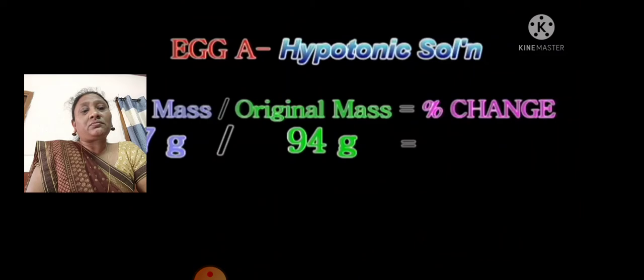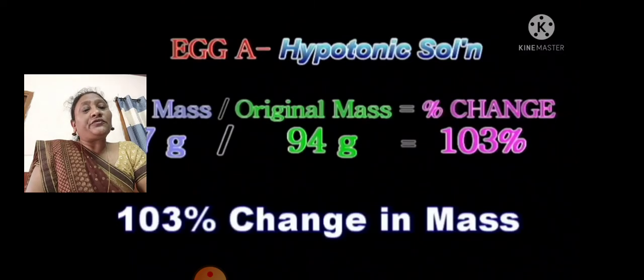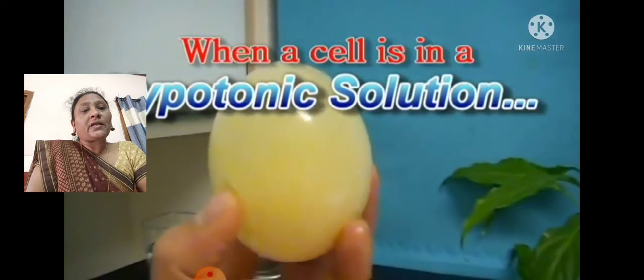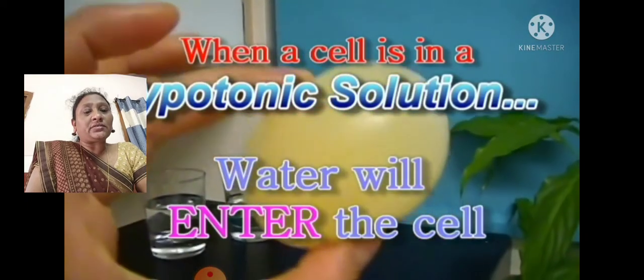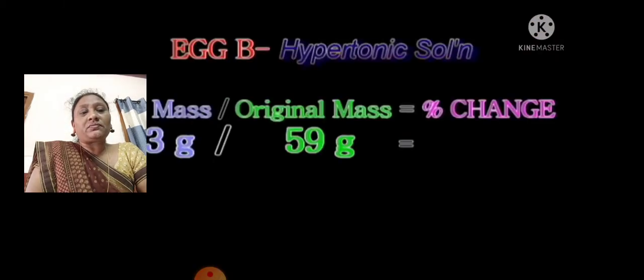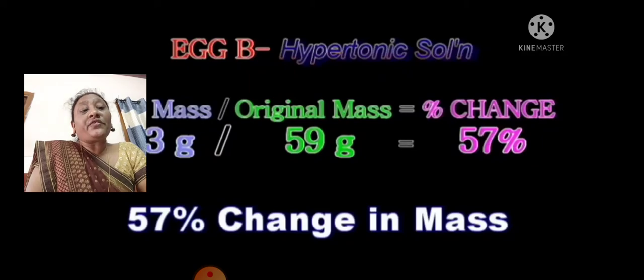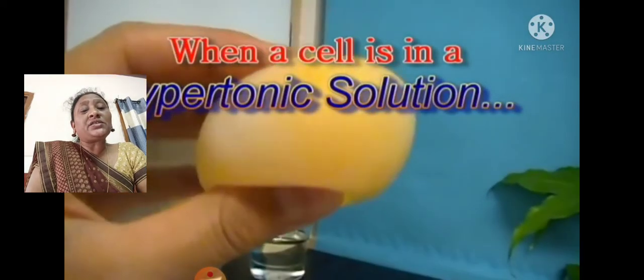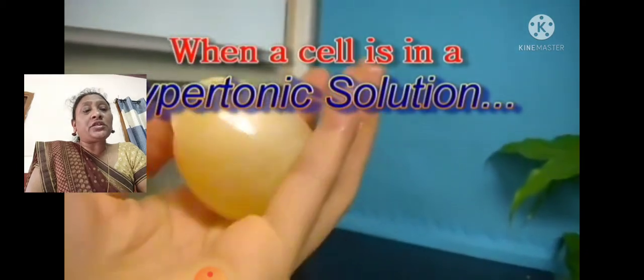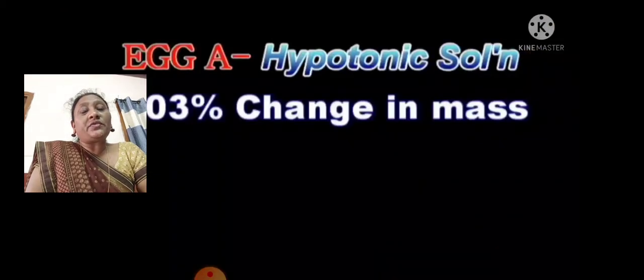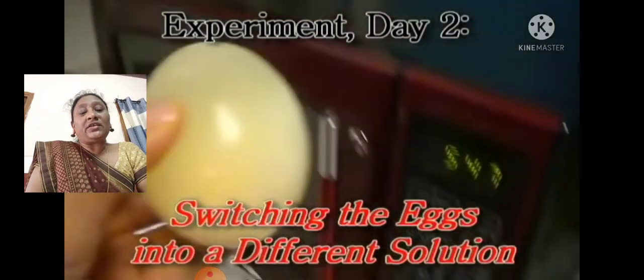Now the eggs were removed. We weighed them. The original mass was 94 grams. For the hypotonic solution egg, water will enter the cell and the weight is increased. The mass is changed. Now the hypertonic solution egg: water will leave the egg. It comes out, so we can see loss of weight. So the change of mass is significant in different solutions.